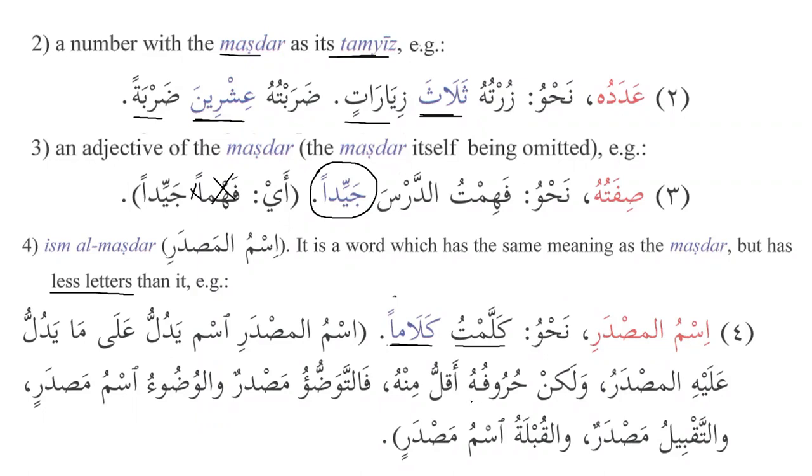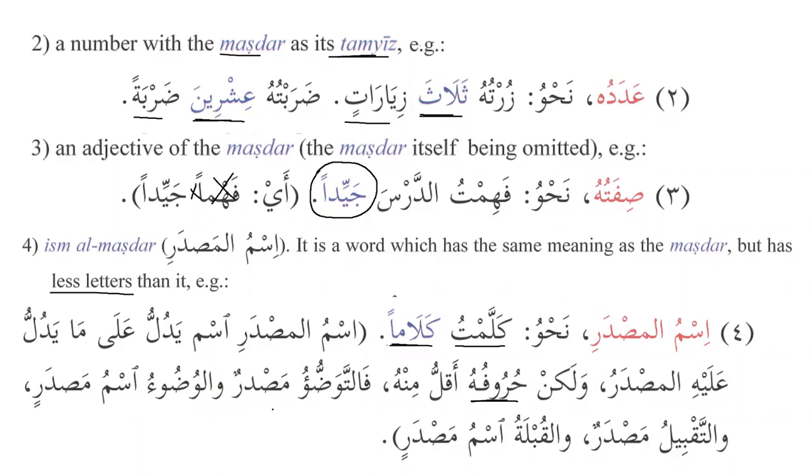However, its letters are fewer. So it functions the same way as the masdar by itself, however, it always has one or two letters fewer than the real masdar. For example, takliman and kalaman. Takliman has, I think, 5 letters and kalaman has 4 or something like this. So it will always have fewer letters than the real masdar.